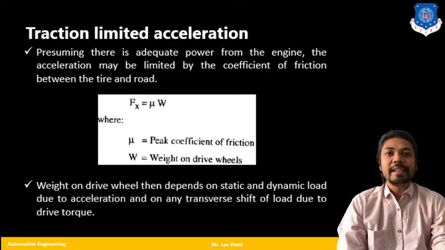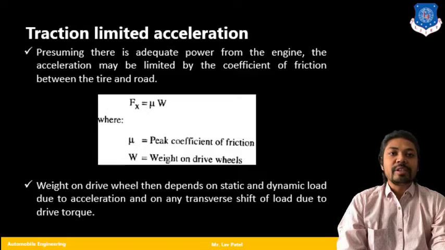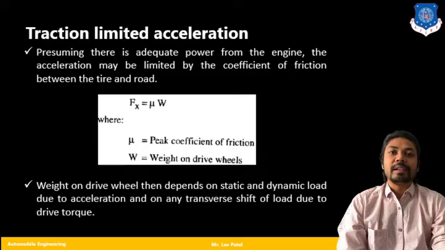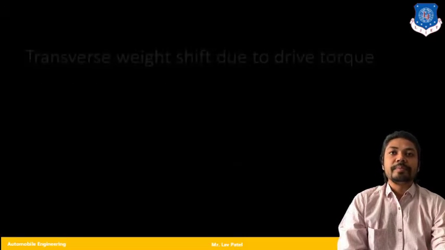Now as I said, the weight on the drive wheels depends on the static and dynamic load. We all know that due to acceleration, a dynamic load occurs on individual tires, and the transfer or shift of load is due to drive torque. If I accelerate, my weight is going to shift from one tire to another, or from one axle to another. So that depends upon the acceleration.